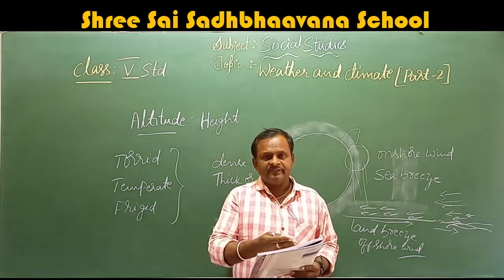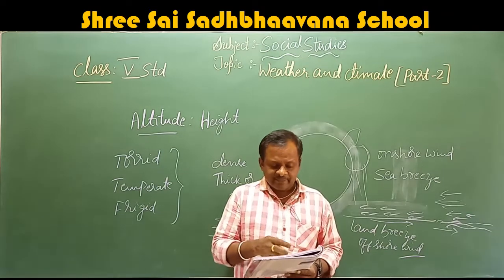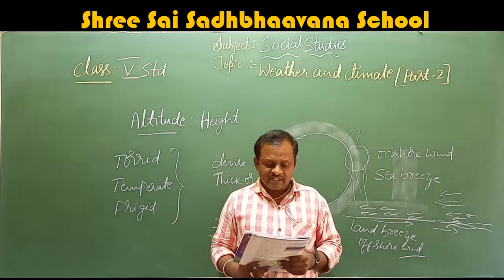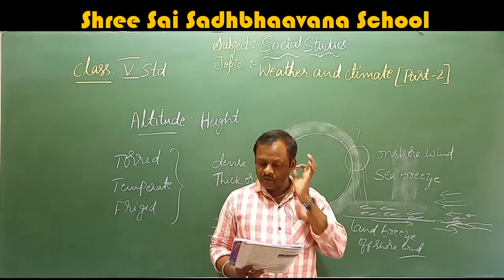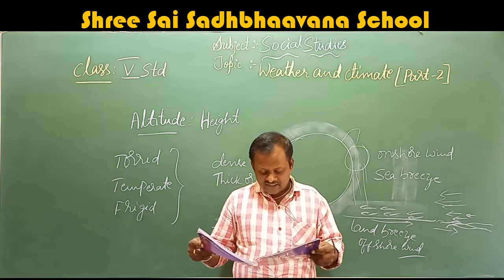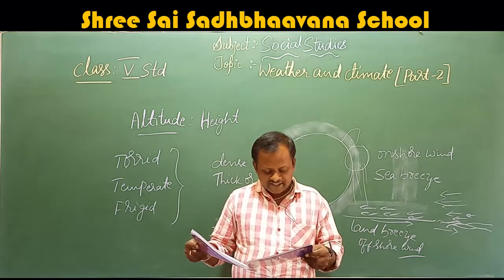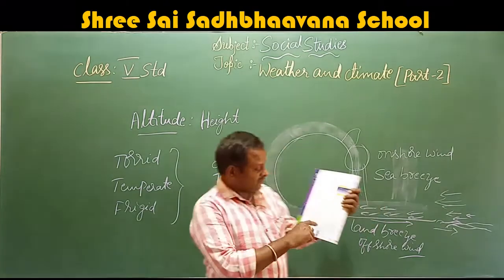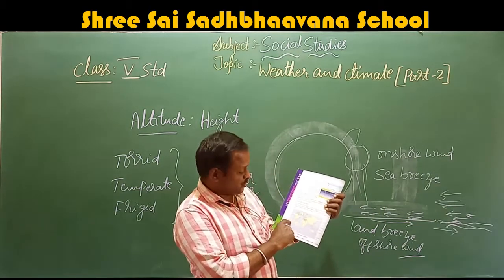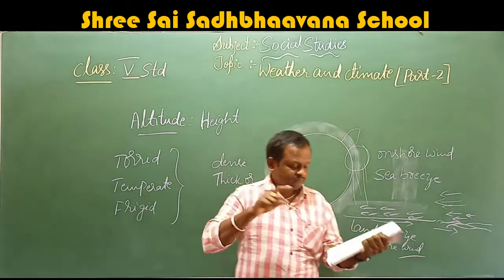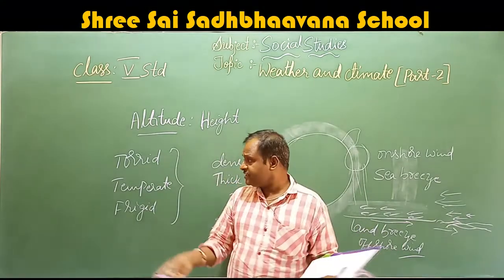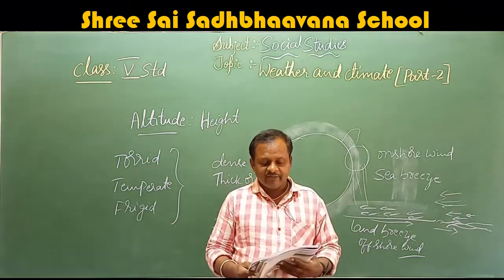They have given the brief information about the torrid zone, temperate zone and the frigid zone. Torrid zone: the region between the two tropics, the Tropic of Cancer and the Tropic of Capricorn, is known as the torrid zone. See here, they have shown the torrid zone in the figure, and Africa falls in this torrid zone. Considering the equator as the baseline, they have divided these three regions. One by one we will read.